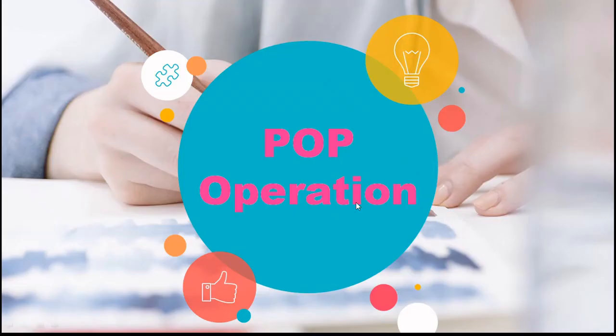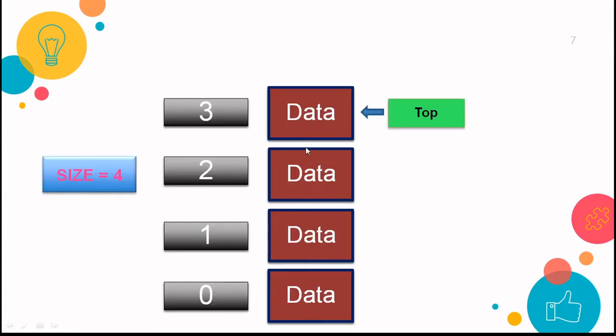Now let's understand pop operation, which is also called as deletion. Here again we have a stack where the size is 4 and the first location is 0 and the last location is size minus 1, that is 3. Here we can see that the stack is full. So all the elements, or you can say data, is available in the stack, and your top will be pointing to which location? To the location where the last data is being placed, that is the third location. So here it is pointing to the third location, right?